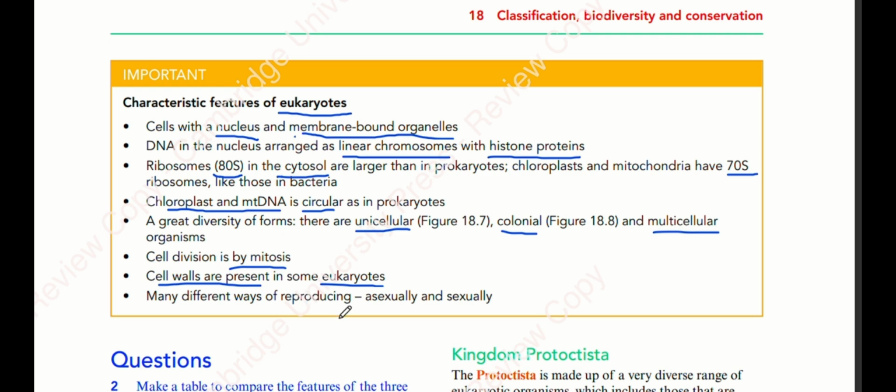Many different ways of reproducing are there. The organisms can reproduce asexually, and they can also reproduce sexually. Asexually means without using gametes, and sexually means gametes are used, in which fertilization takes place and then the zygote is made. And that's it for the main characteristic features of the three domains of living organisms: archaea, bacteria, and eukarya.